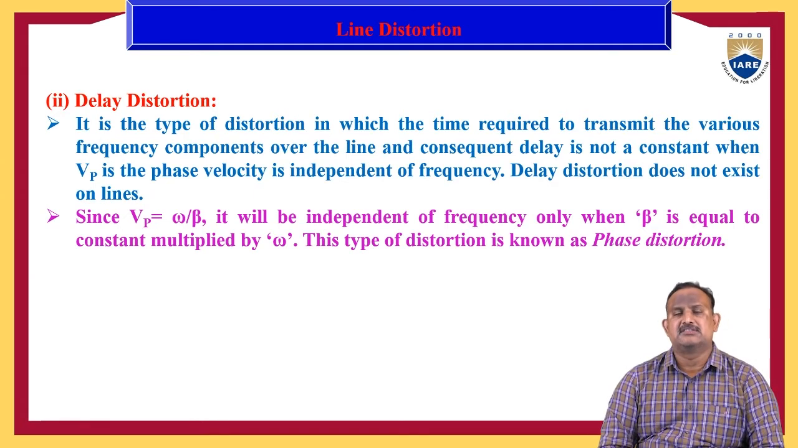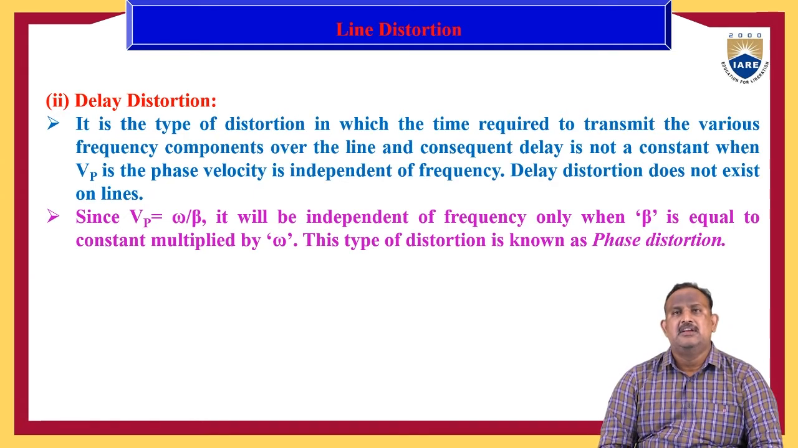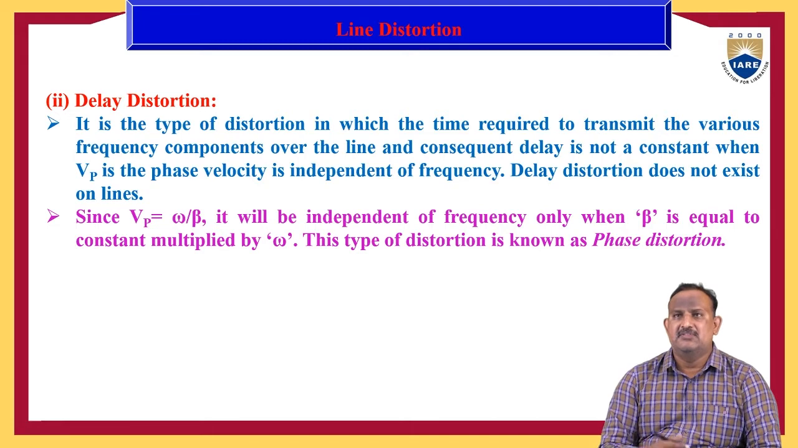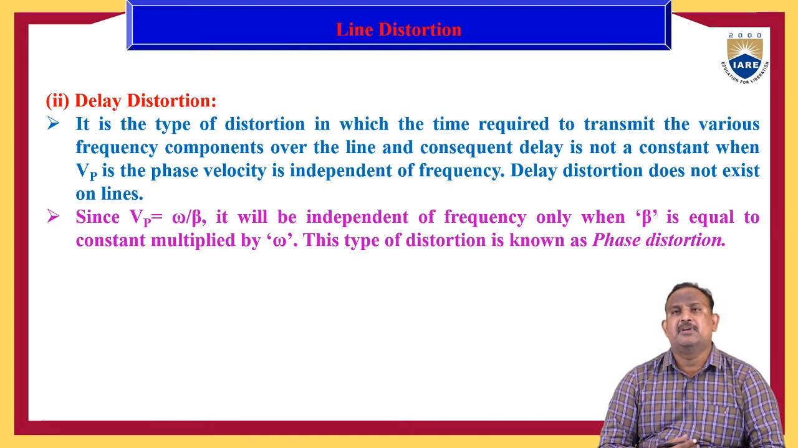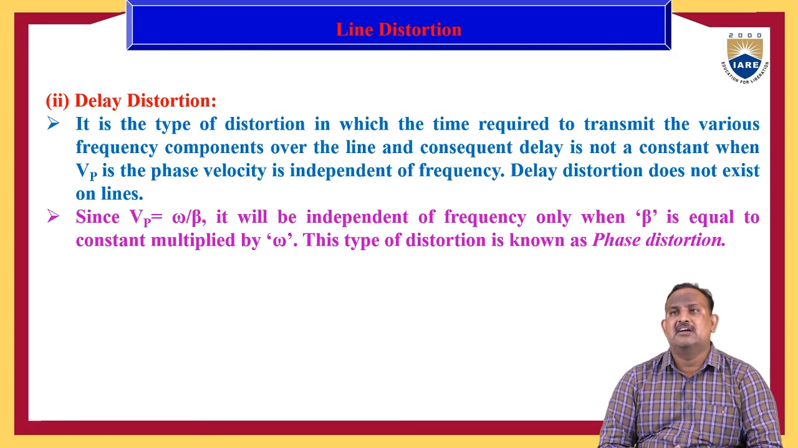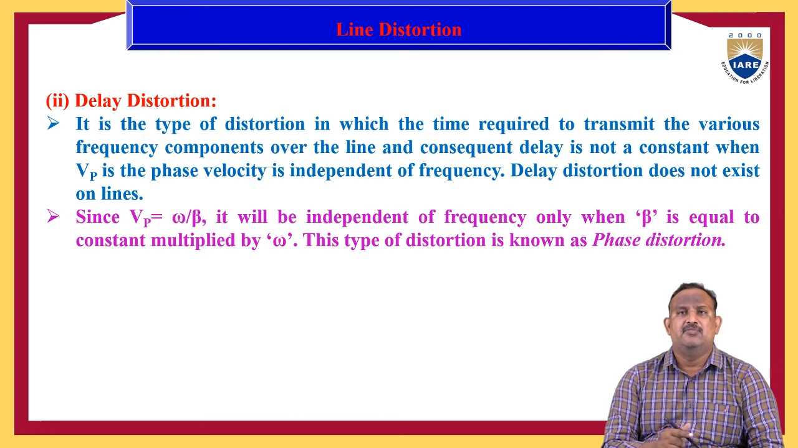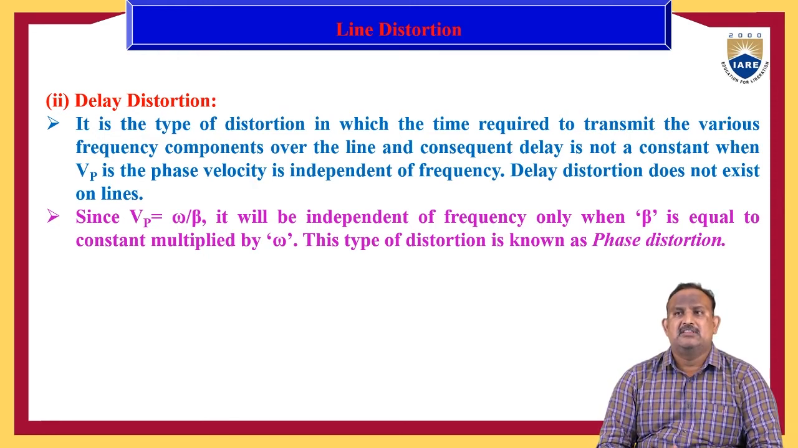Next one is delay distortion. The second distortion is the delay distortion. It is the type of distortion in which the time required to transmit the various frequency components over a line, and the consequent delay, is not a constant. When the phase velocity Vp is independent of frequency, the delay distortion does not exist on lines.